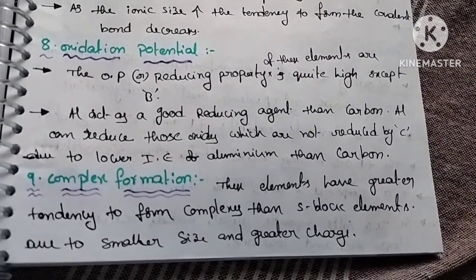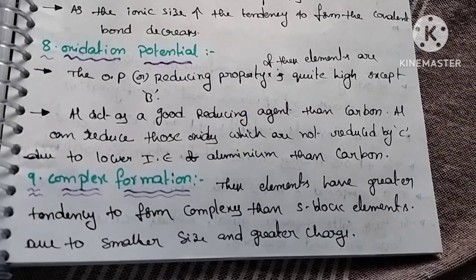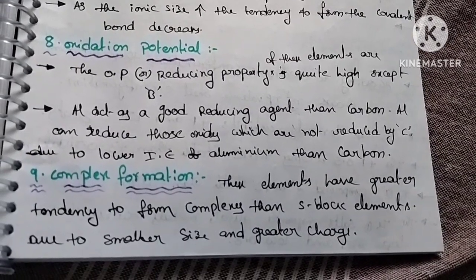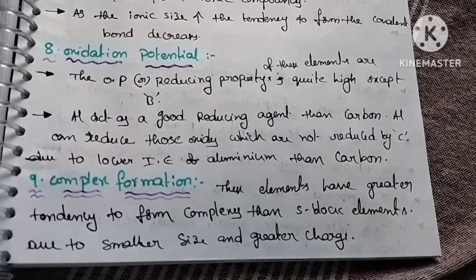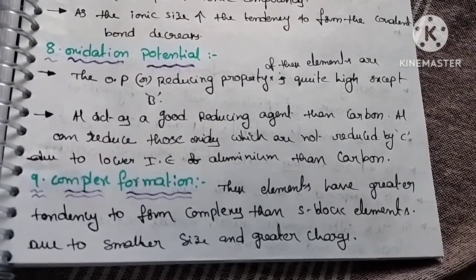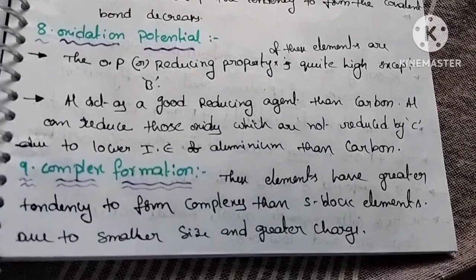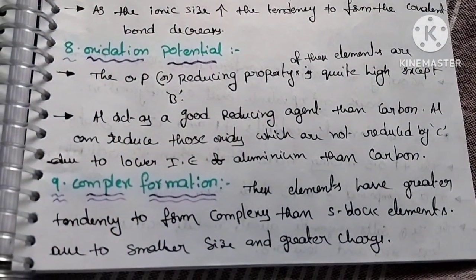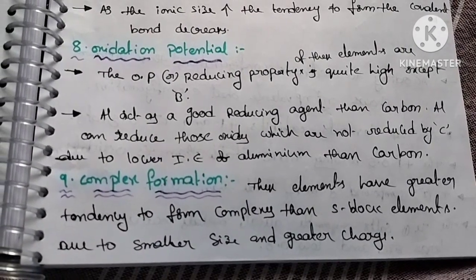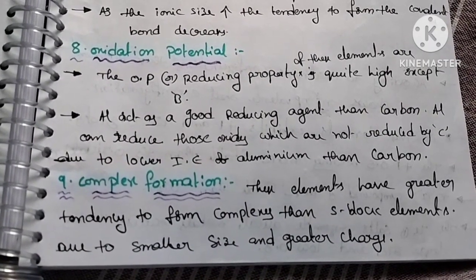So complex formation, the elements have greater tendency. These elements have greater tendency to form complexes than S block elements due to smaller size and greater charge. So when compared to the S block elements, P block elements have greater tendency to form the complexes.